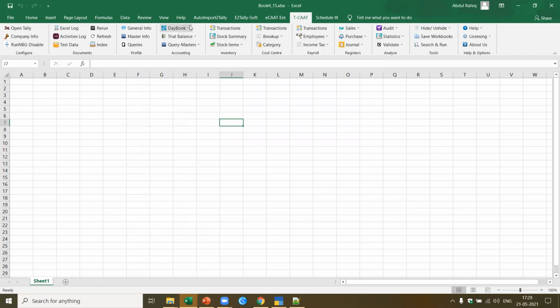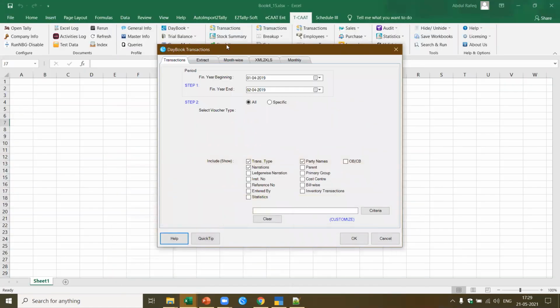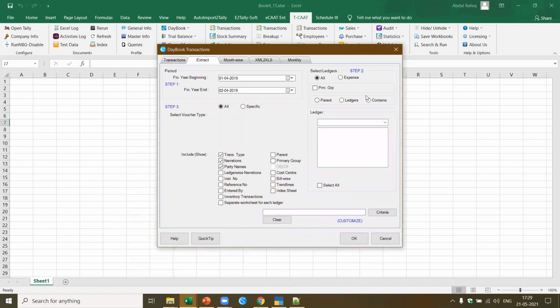Now here I was telling you in daybook, I was looking at transactions. I'll show you another way of picking the transactions. Now I got this. I go to extract. Now here, I just go to transportation and say contains trans. Now it picks up all the transactions which have transportation, and this is what I was interested in, transportation and packing. Now transportation and packing, if they pass some expenses, I also want to know to which parent it belongs. Now you can also combine this with the parent, which means it will pick up, combined with the masters.